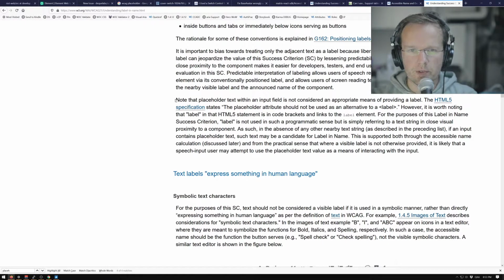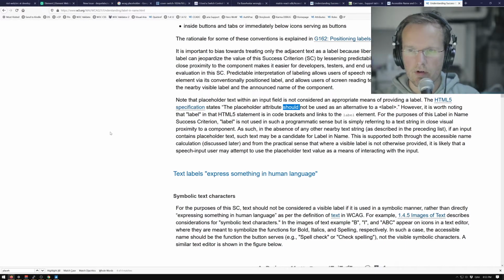The HTML5 specification states the placeholder attribute should not be used as an alternative to label. There's a should here. Should means that you might not be obligated. So that's something we should watch. There's also the word must. Then it's an obligation, but should is a bit more lenient.